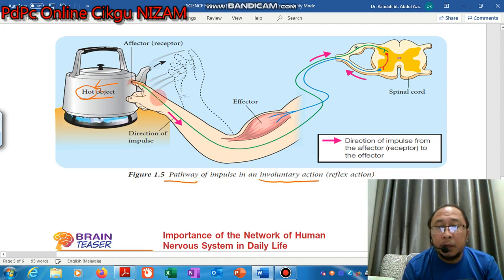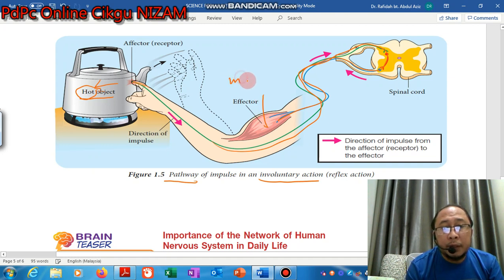These impulses, carrying information about the hot object, will be sent through the nerve and enter the spinal cord. The spinal cord will then produce impulses to the effector. The effector here is a muscle.